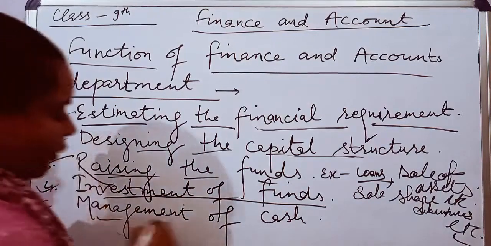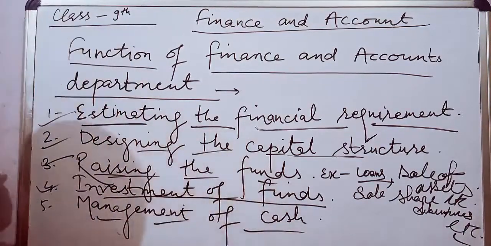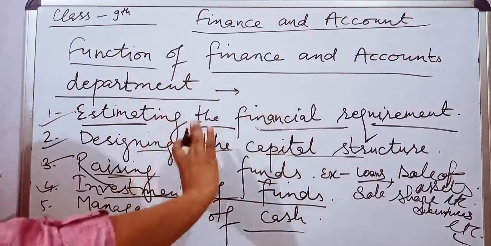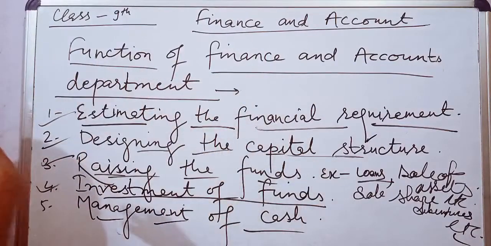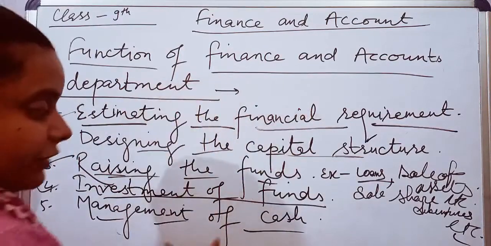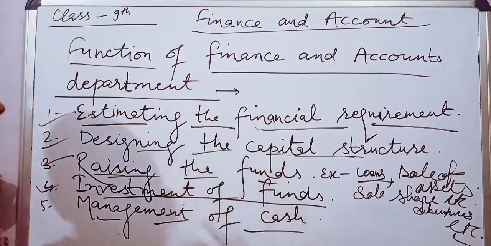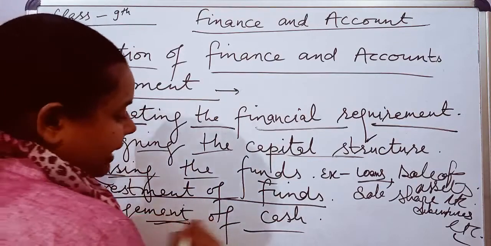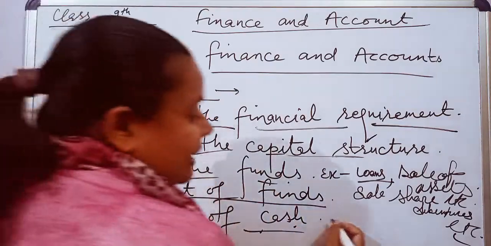Next, management of cash. After estimating the financial requirement, designing the capital structure, raising the funds, and investing for future use, what they have to do now is manage the cash.